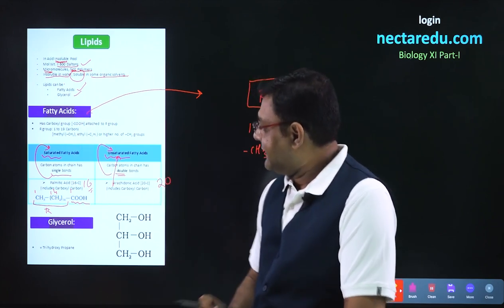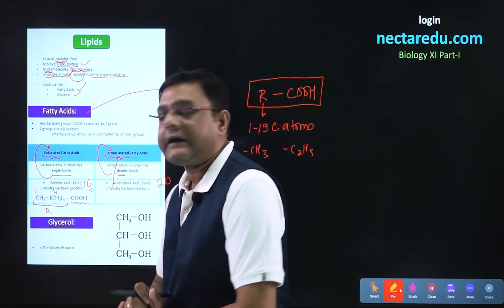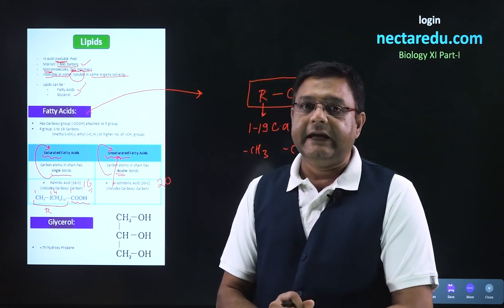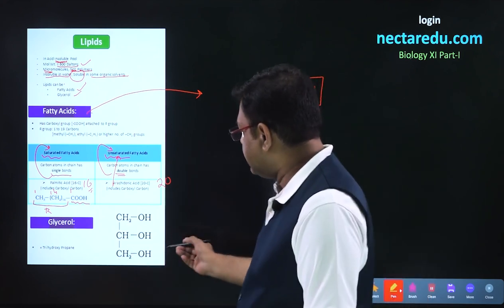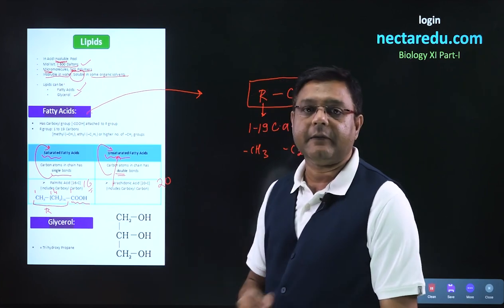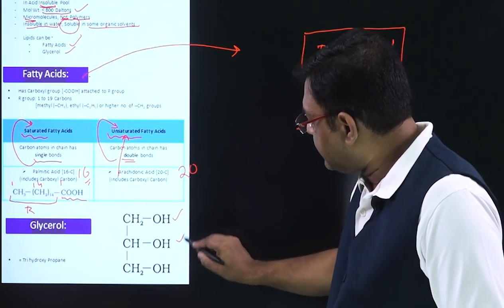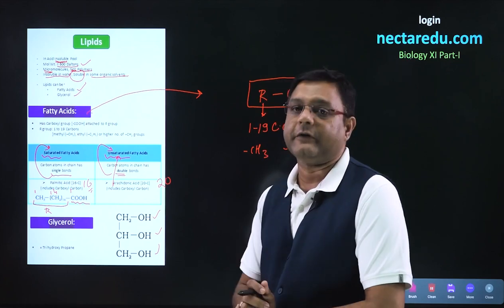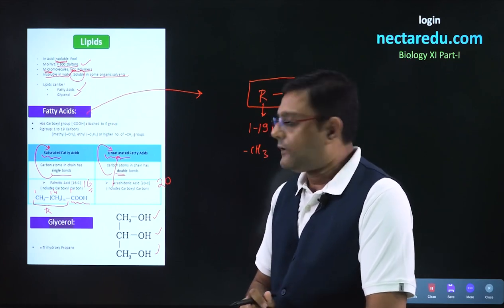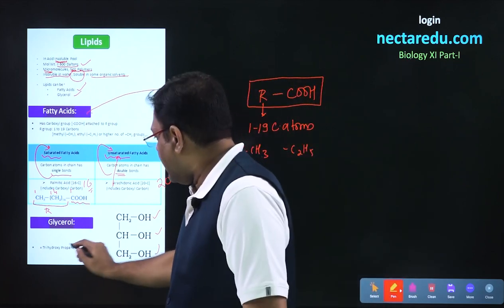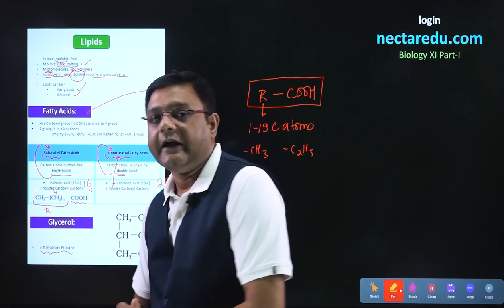After fatty acid, glycerol can also work as a lipid. If we see the structure of glycerol, glycerol has 3 carbon atoms as we see in this particular structure. It also has 3 OH groups which are present over here. Talking about its name, glycerol, we can call it trihydroxypropane.